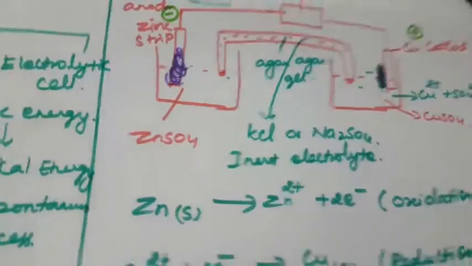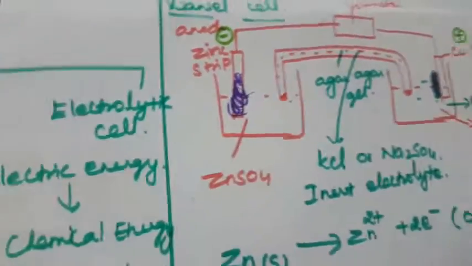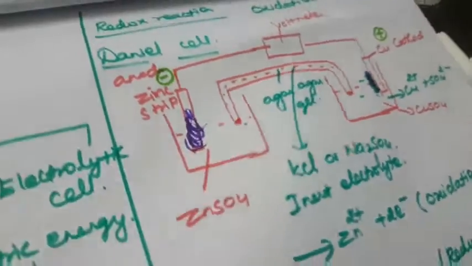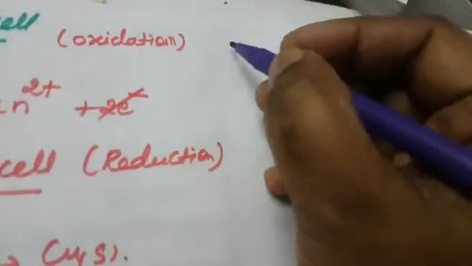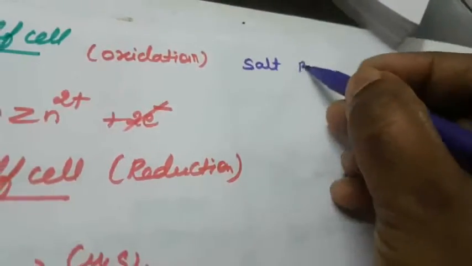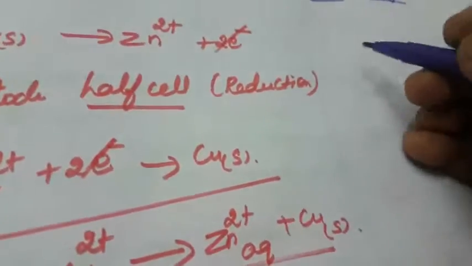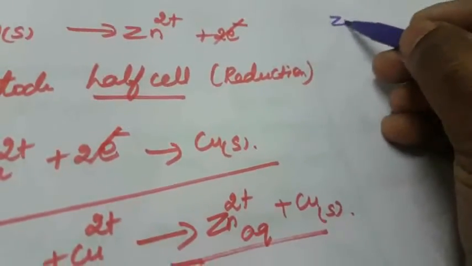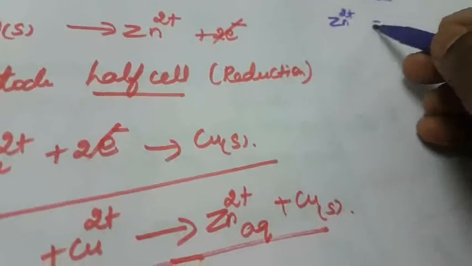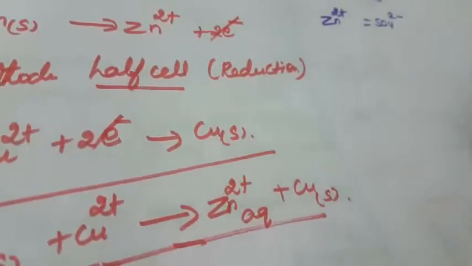So in this, what is meant by a salt bridge? Why do we use the salt bridge? What is meant by a salt bridge? Because the Zn2+ ion and the SO4 2- ion.